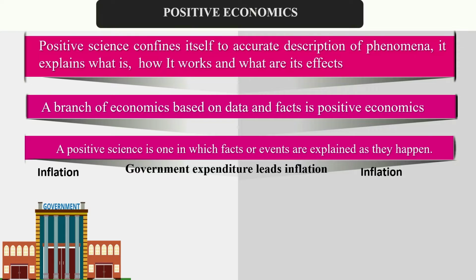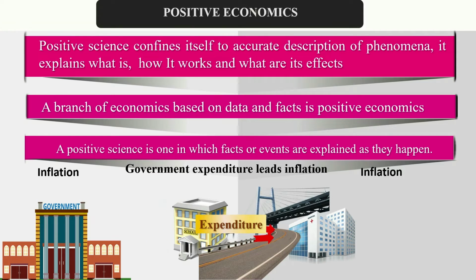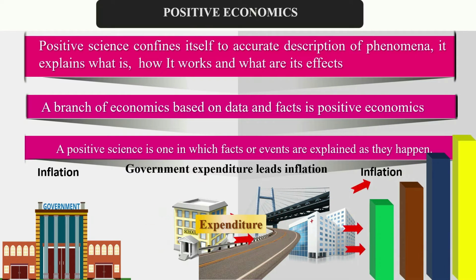So we can say government expenditure like schools, bridges, roads construction, or other social development activities, like this other government expenditure leads to inflation. So when the government expenditure comes into the economy, it leads to more money going to the people. So it leads to inflation. So this is one of the examples of positive economics.